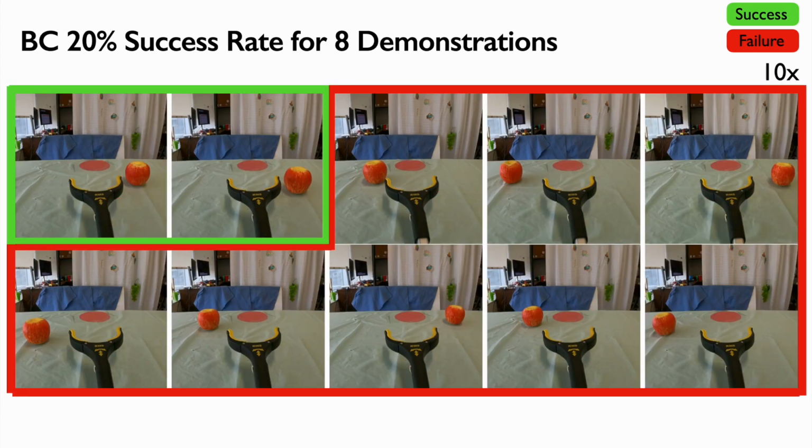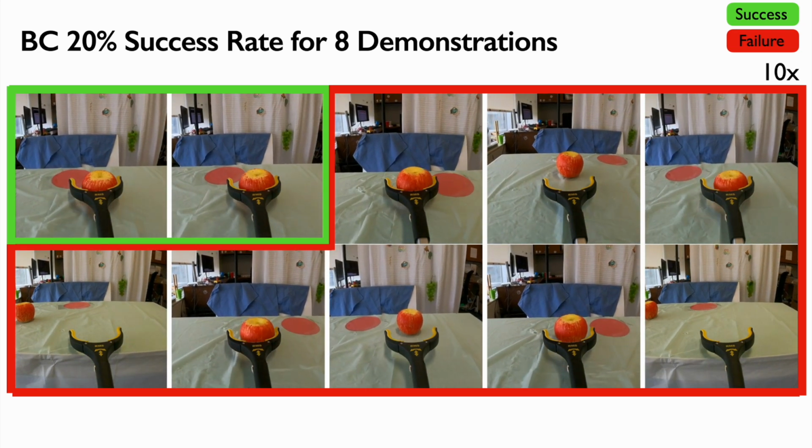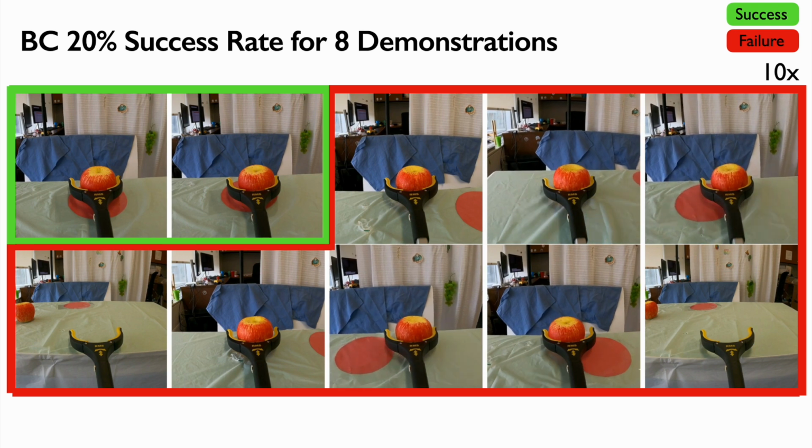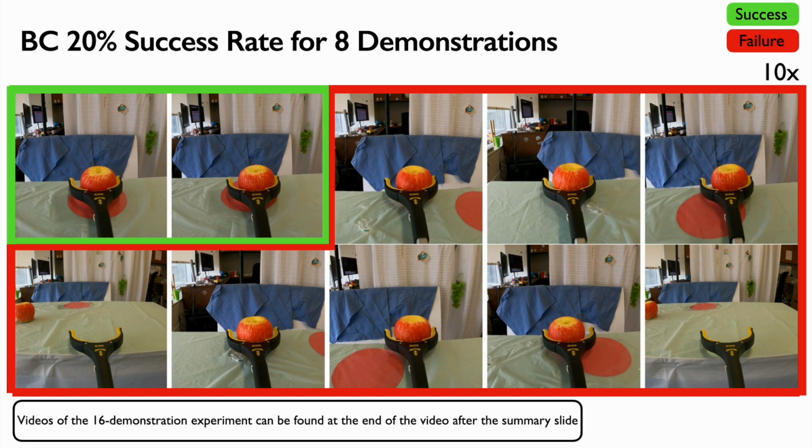Here are videos for the BC baseline. Videos of the 16 demonstration experiment can be found at the end of the video after the summary slide.